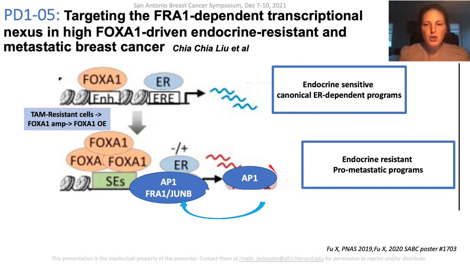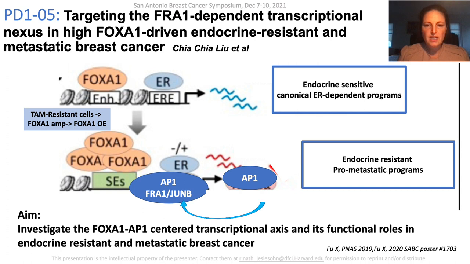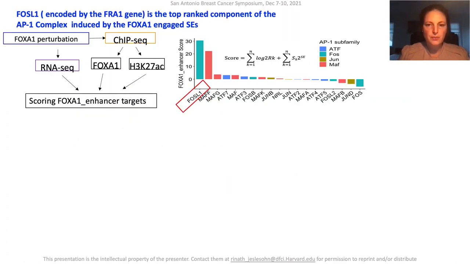They showed that FOXA1 overexpression leads to reprogramming of FOXA1 chromatin binding to superenhancer regions with an interplay between FOXA1 and the AP1 complex, and particularly the FRA1 and JUNB components of this complex, with or without ER binding. This in turn mediates the transcription of genes associated with endocrine resistance and metastases. In the study presented here, the group sought to investigate the AP1 FOXA1 centered transcriptional axis and its functional roles in endocrine resistant and metastatic breast cancer.